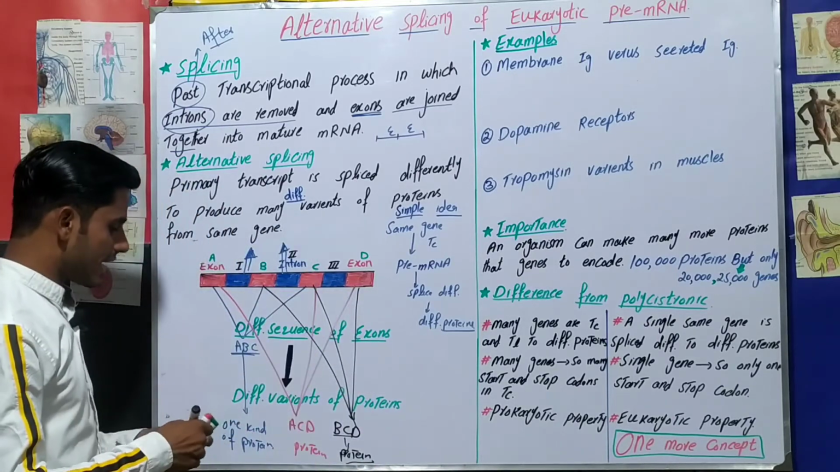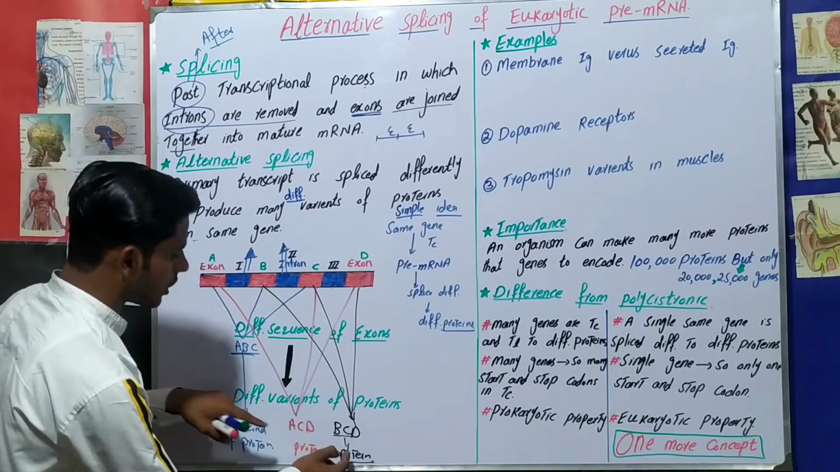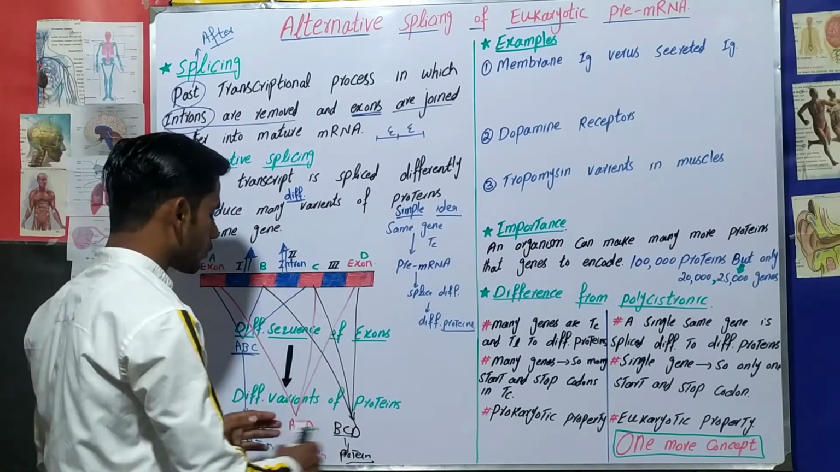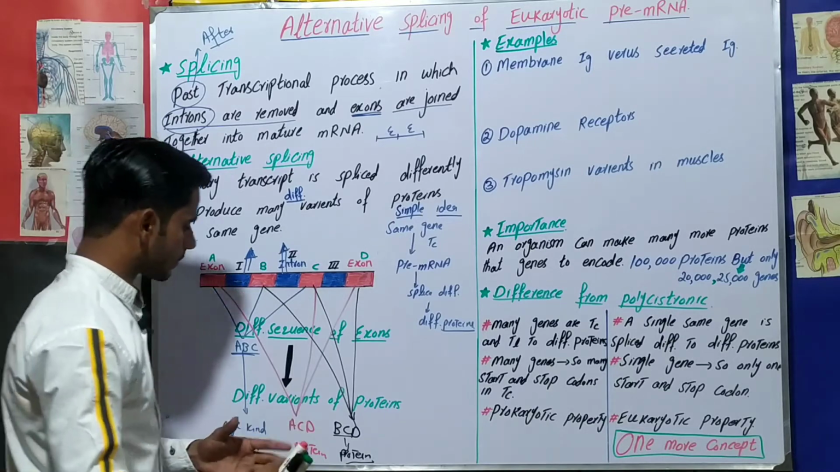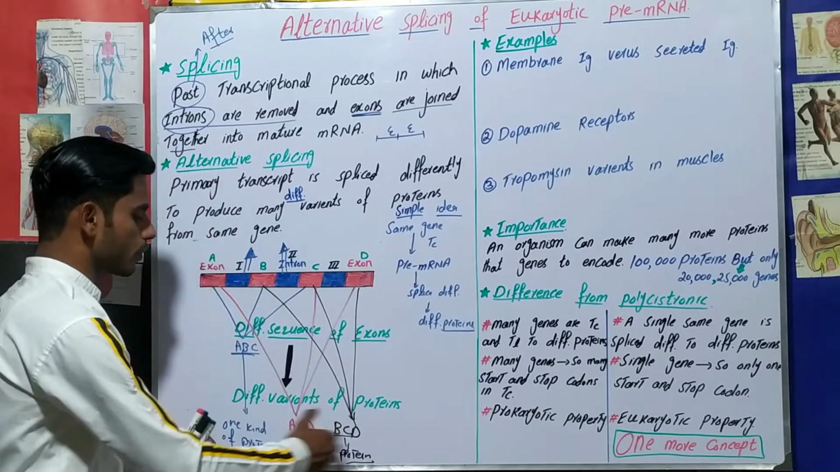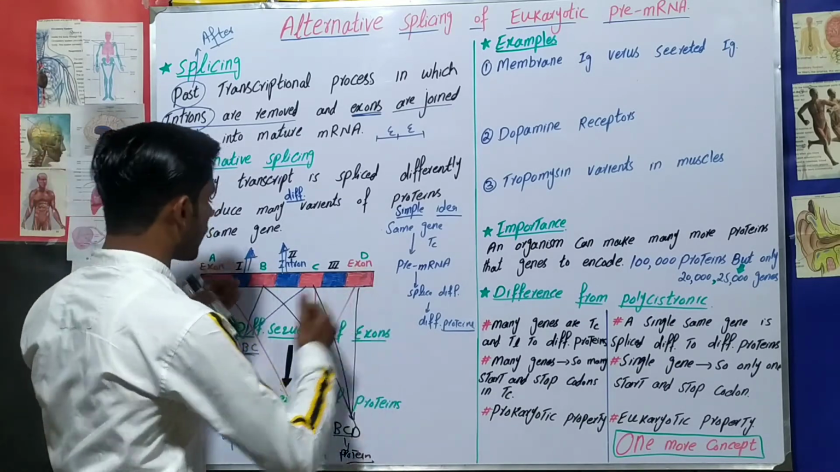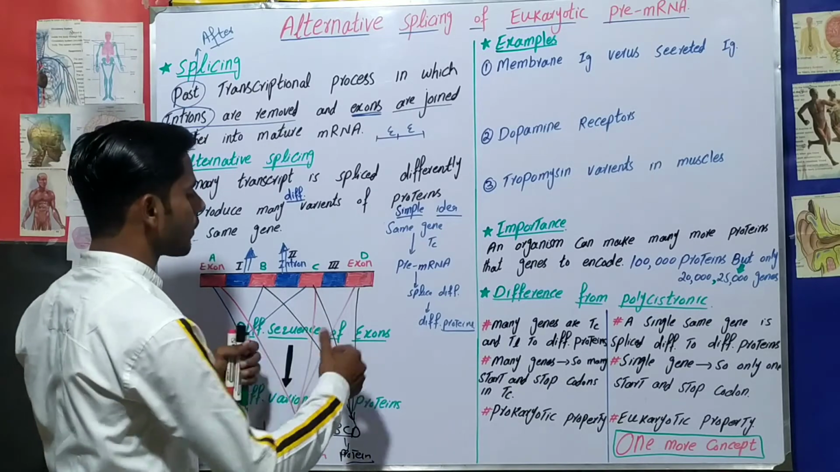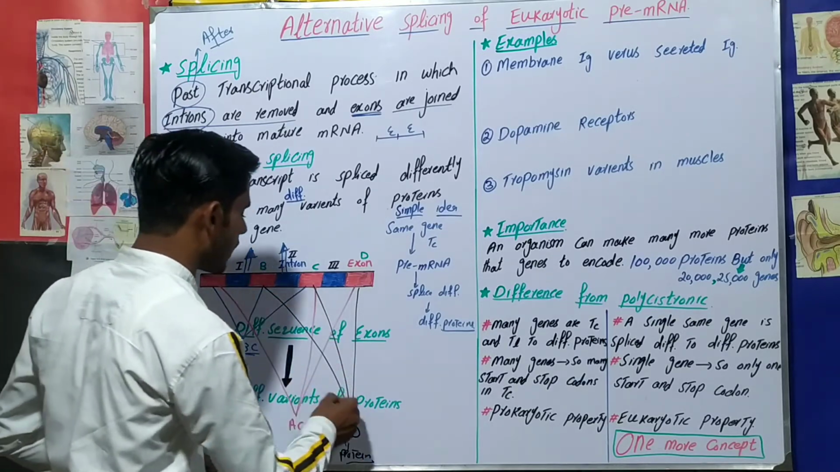Now you can see that this protein has a different sequence of exons, this protein has a different sequence of exons, and this protein has a different sequence of exons. So all three proteins have different sequences of exons, so the proteins are also different. In this way, splicing will be different. When splicing is different, then different sequences of exons will join together, and then there will be different variants of proteins.